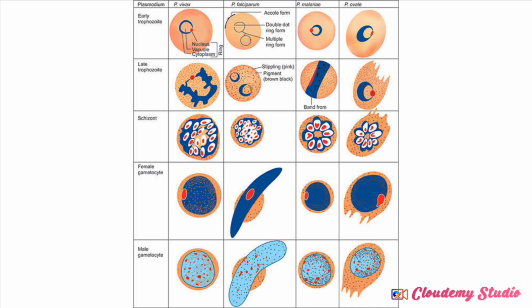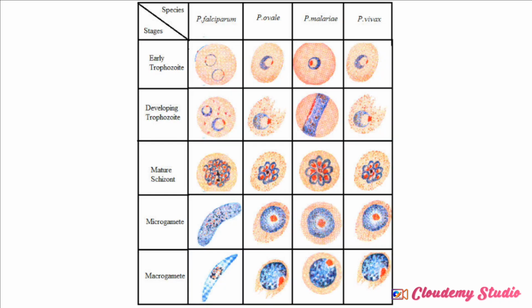Now, the early trophozoite stage is known as the early ring stage. You understand? That is when they just invade the red blood cell, when they just infect the red blood cell. Let me use this as an example. Now, let's talk about the early trophozoites, or the early ring stage.